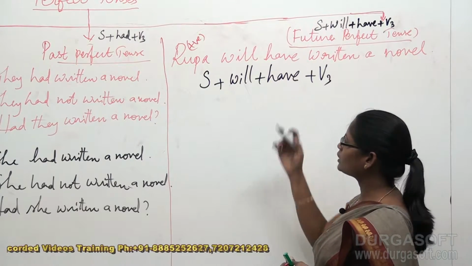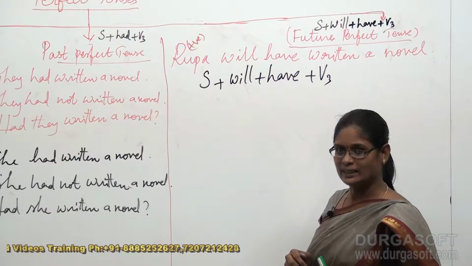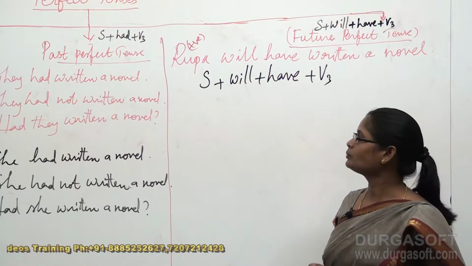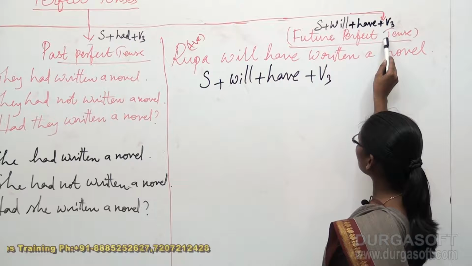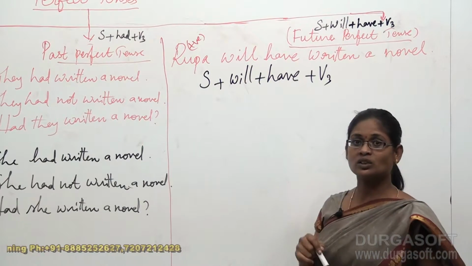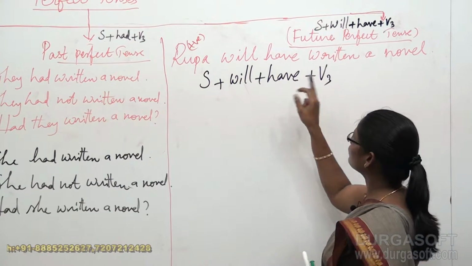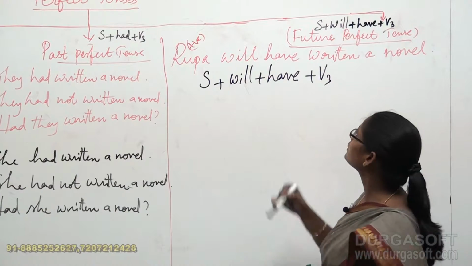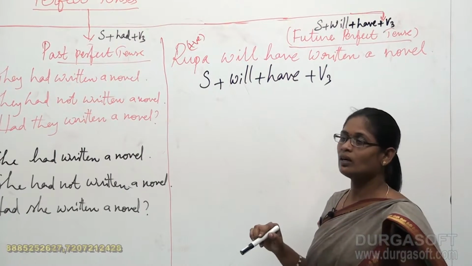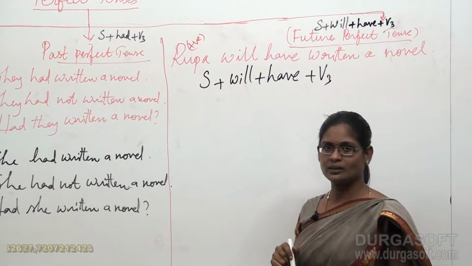So this is the actual structure. Do we have the same structure on the top? Yes, this indicates that the future perfect tense structure and the future perfect tense positive sentence structure are quite the same. So this structure is equal to this structure. That means future perfect tense is equal to future perfect tense positive sentence.